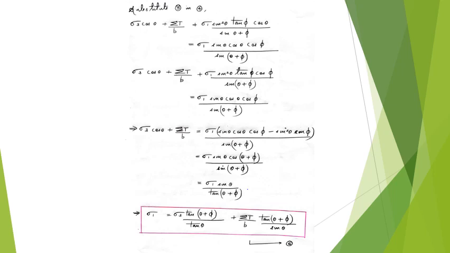So next what we'll do is, we'll substitute the value of sigma n which we just found out into equation 4, the equation involving sigma t. Then finally, on further solving that, we will get the final equation for sigma 1: sigma 1 is equal to sigma 3 tan of (theta plus phi), the whole divided by tan theta, plus sigma t by b into tan (theta plus phi), the whole divided by sin theta.